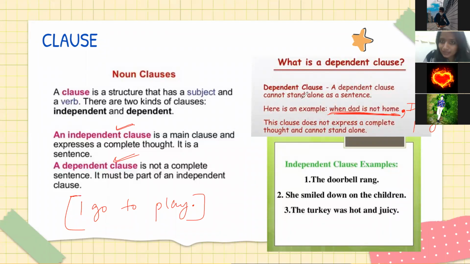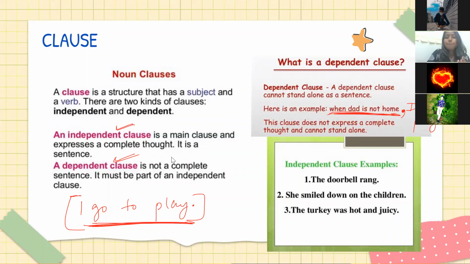Yes, ma'am. This is also a complete sentence. Okay, so do you see this? "I go to play" is a sentence that does not need any other sentence to make sense. If I just write "I go to play," it is making a complete meaning.